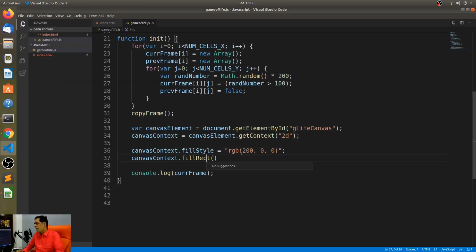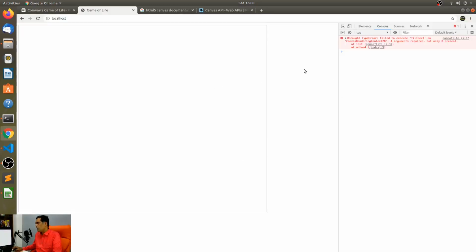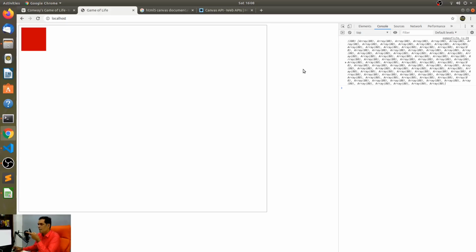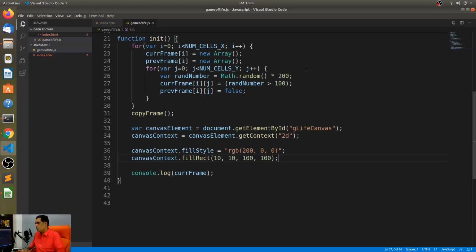All right, so fill rect, how does fill rect work? It requires 4 variables: start position X and Y, and then the width and the height. So I'm going to say 10, 10, 100, 100. This is just to try and see what happens. So there you go. That's what the rectangle should actually look like once you know how to draw it. So yeah, so basic drawing.